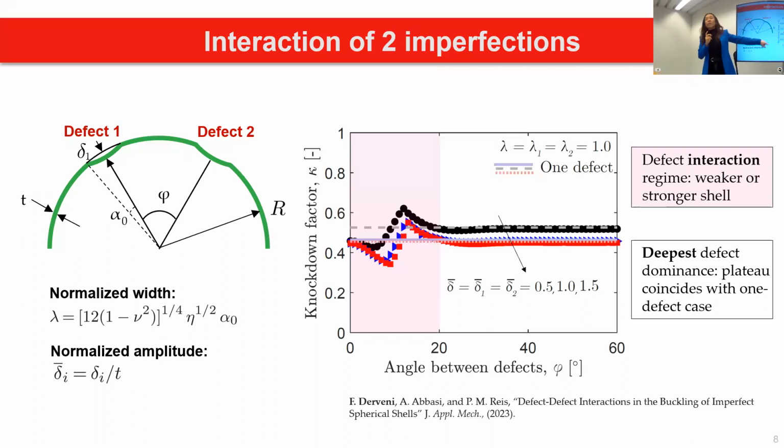I have a lot more details about the interactions between defects because it becomes important, and I'm going to focus more on interactions at the end of my presentation because now I want to talk about the statistics first. But when I talk about the statistics, I'm going to pick an angle within the interaction regime and an angle outside of the interaction regime and do some comparison.